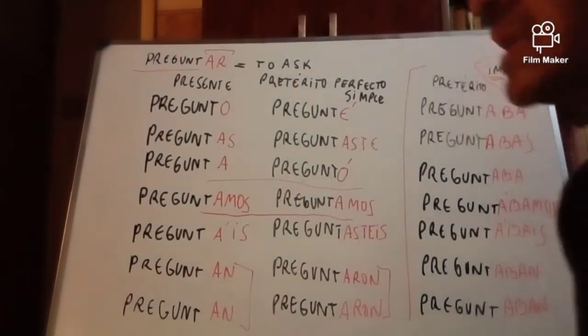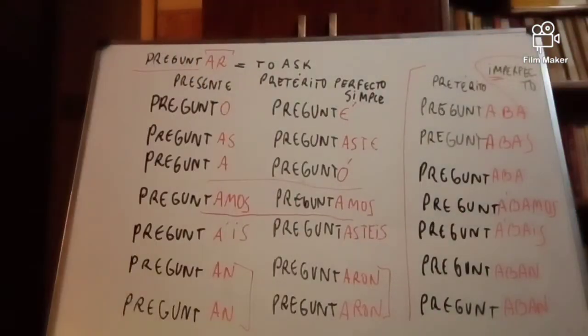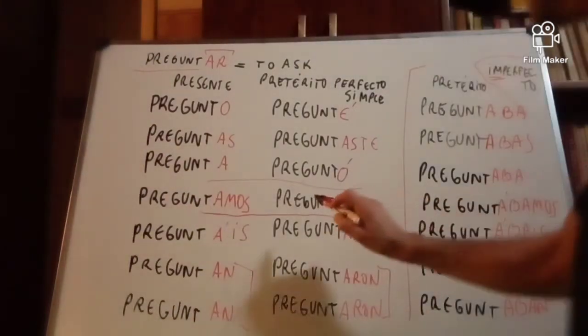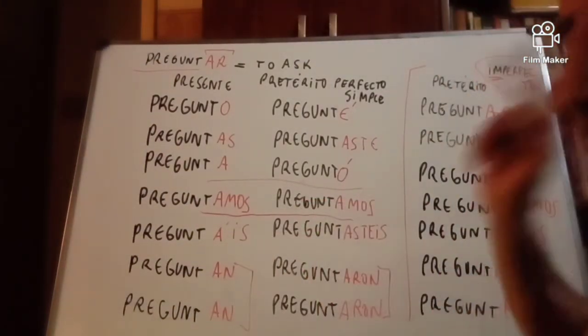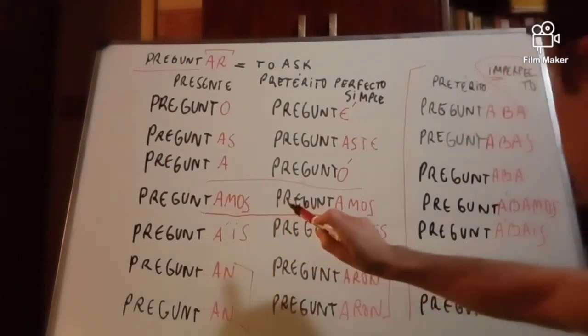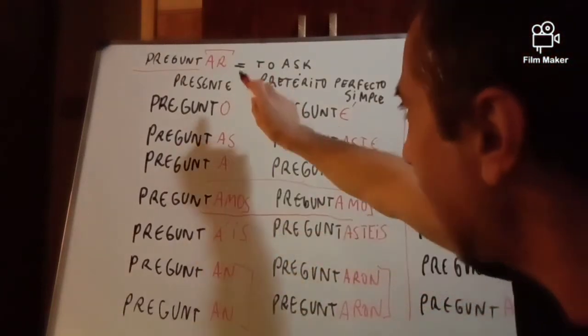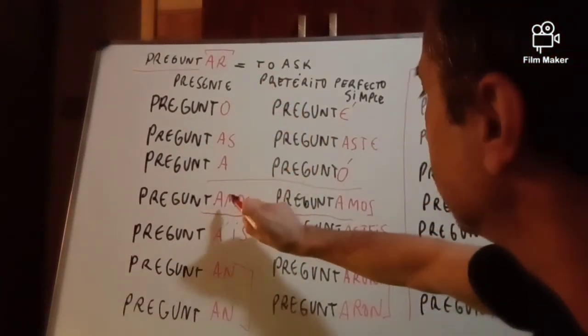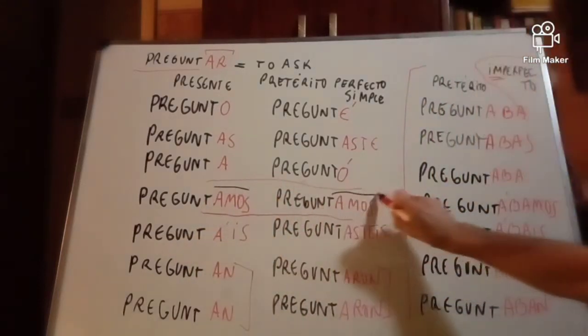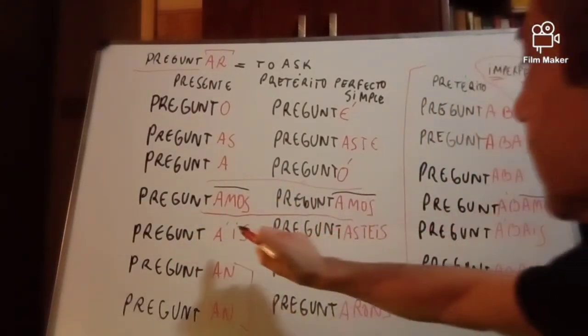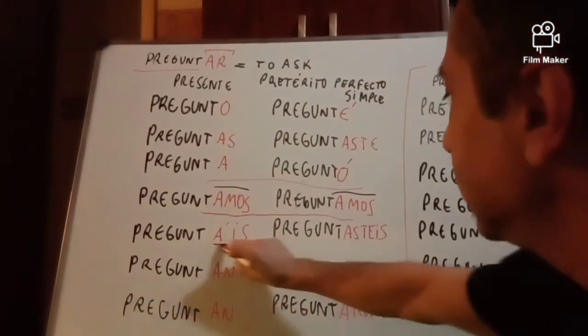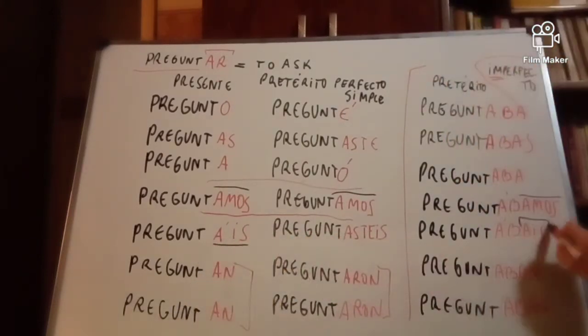It's not that hard if you take into account that, as I told you in the other lesson, for our ending, this is always here. This is here and this is here.